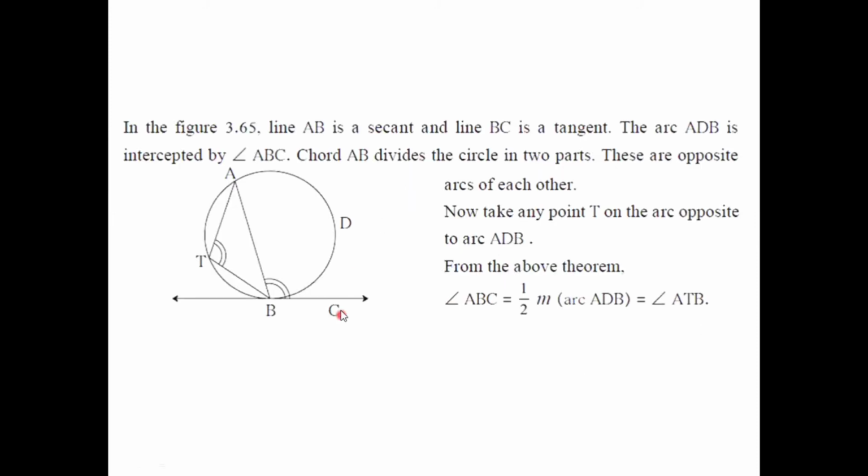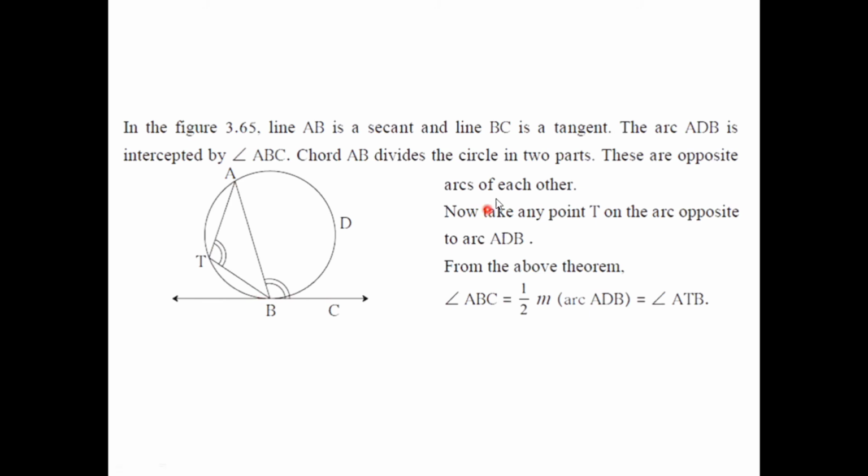We have another theorem. Let us try to understand this. This is the circle where AB is a secant and BC is a tangent. Arc ADB is intercepted by angle ABC, and chord AB divides the circle into two parts, arc ADB and arc ATB.